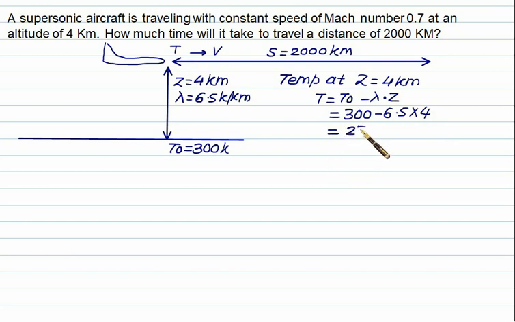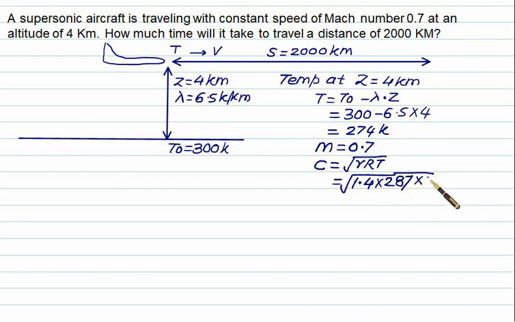The corresponding Mach number is known, which is 0.7, and we can calculate the velocity of sound, which is given by under root gamma RT. Put gamma equal to 1.4 for air, R equal to 287, temperature T equal to 274 at an altitude of 4 km. We have velocity of sound as 331.8 meter per second at the given altitude.